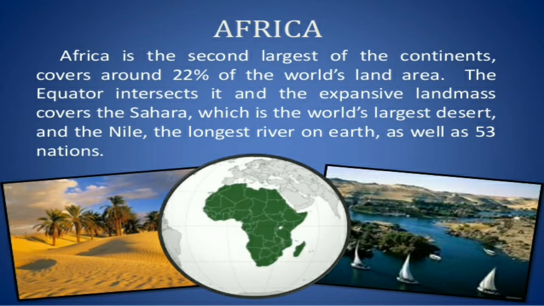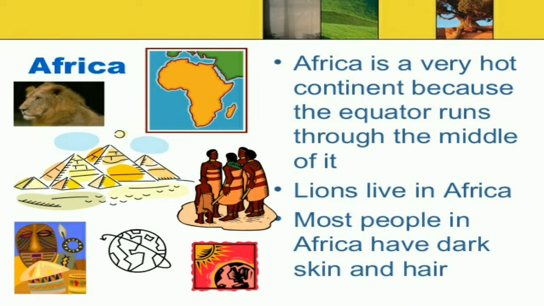Then Africa is the second largest continent, covering around 22 percent of the world's land area, and it has the biggest desert, the Sahara desert, and the biggest river, the Nile river. Africa is a very hot continent, and most people's skin is dark.